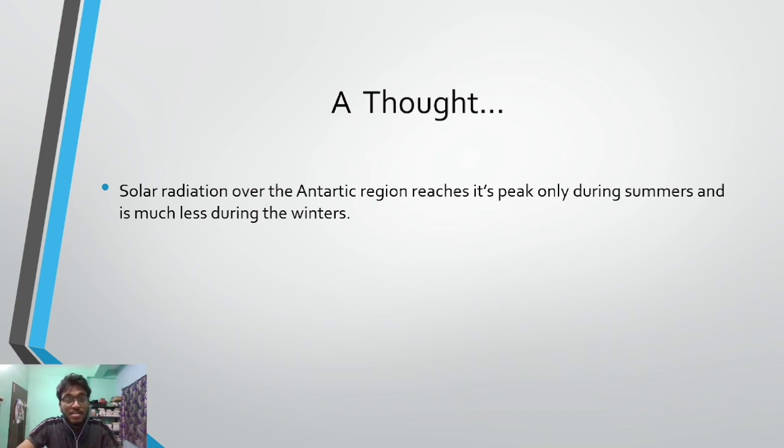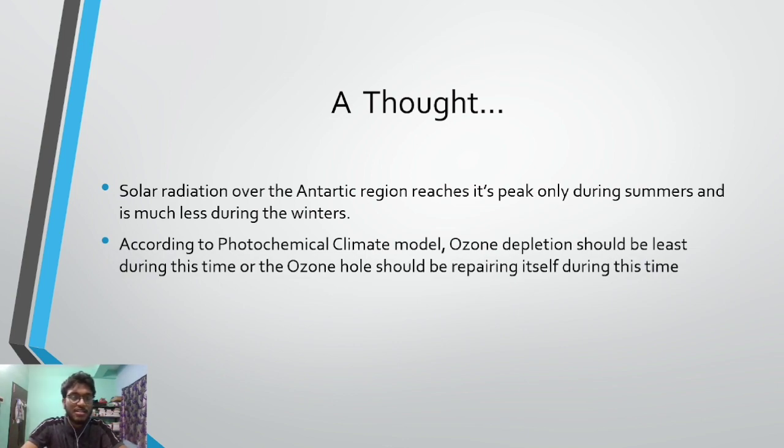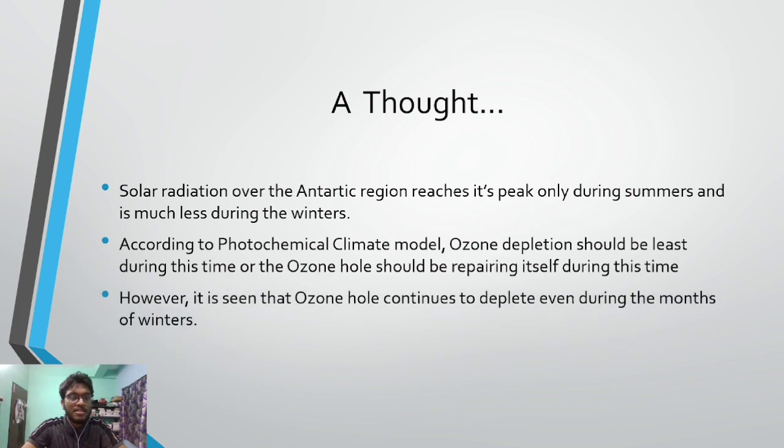This suggests that in the winter season, ozone depletion should be very little, it shouldn't be there at all, and the ozone layer should regain its original form in the winter months. Again, it will deplete in the summer, and as it is continuously depleting in summer, this ozone depletion will stay for a considerably longer period of time. But that's not the case. This is what the photochemical model suggests, but it is seen that ozone continues to deplete even in the winter months.